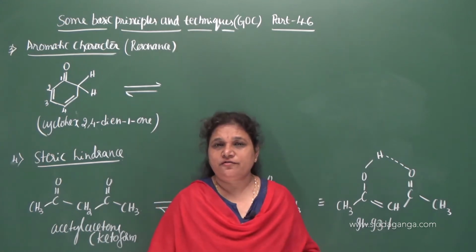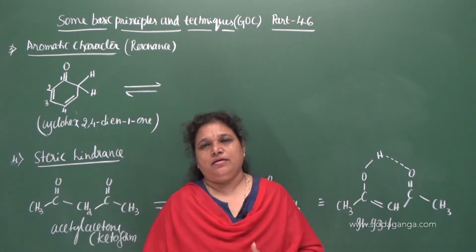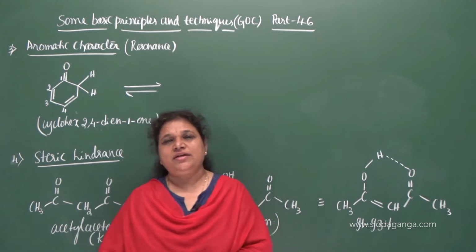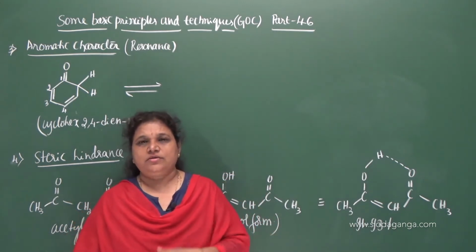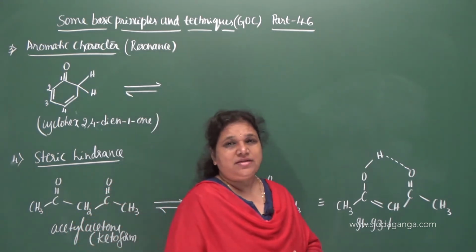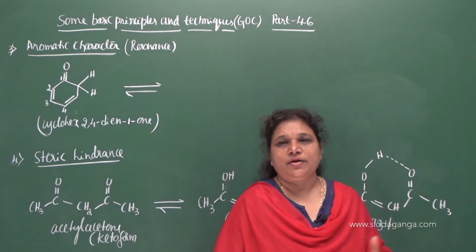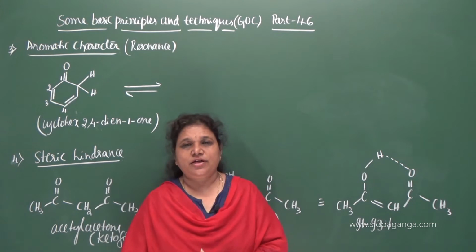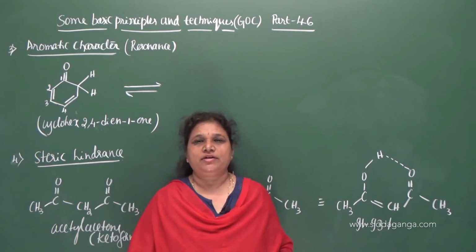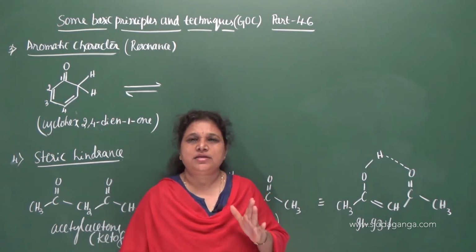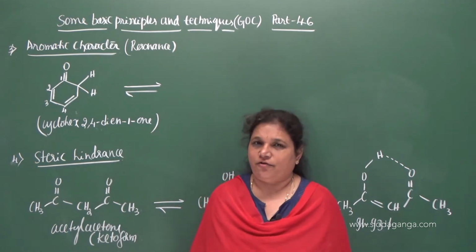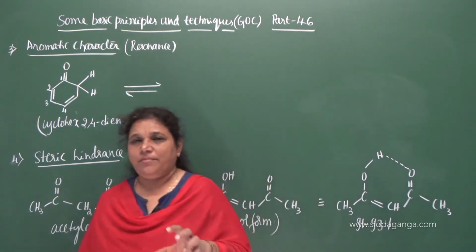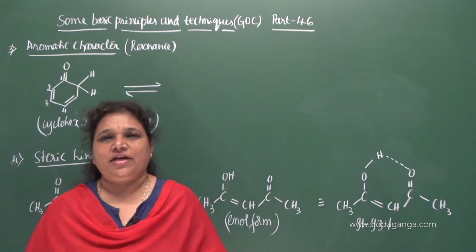Because of the extended conjugation, we will get a higher percentage of enol form compared to other cases, but the percentage of enol form is still less compared to that of keto form, but there is an increase in the enol form. So it shows that there may be chances of stability of the enol form.